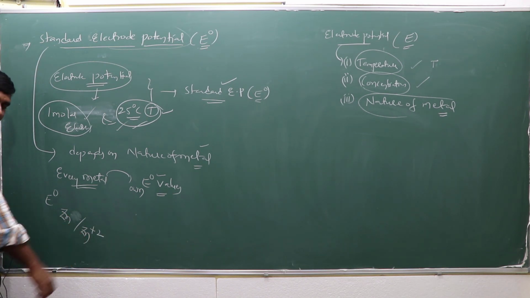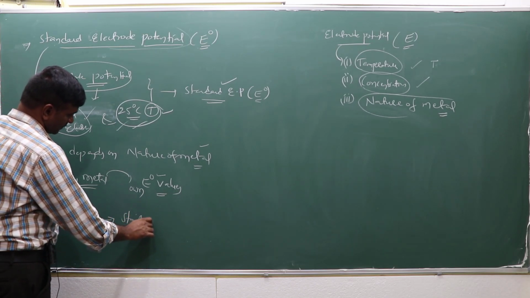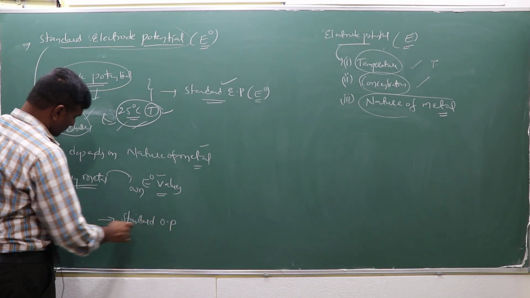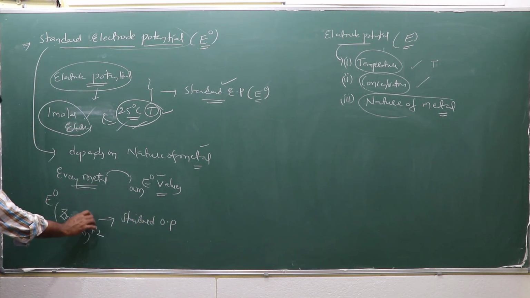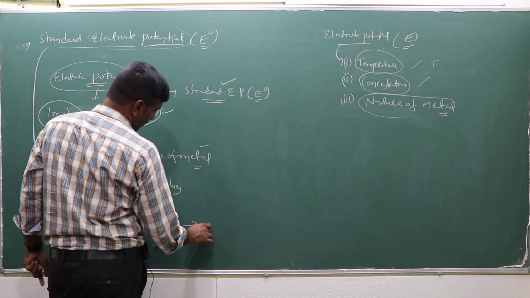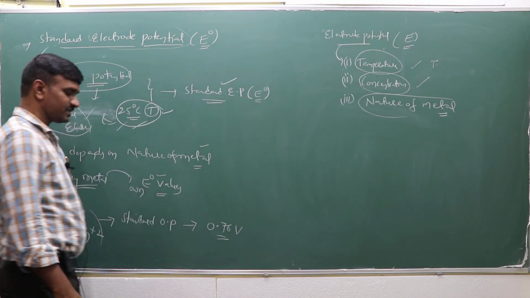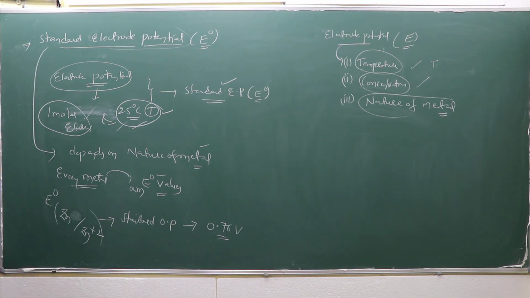M going to M^n+ while losing n electrons. So this is which one? Standard oxidation potential, because E0 I mentioned that. E0 of Zn/Zn²⁺ is the standard oxidation potential. How much is this standard oxidation potential value? 0.76 volts.